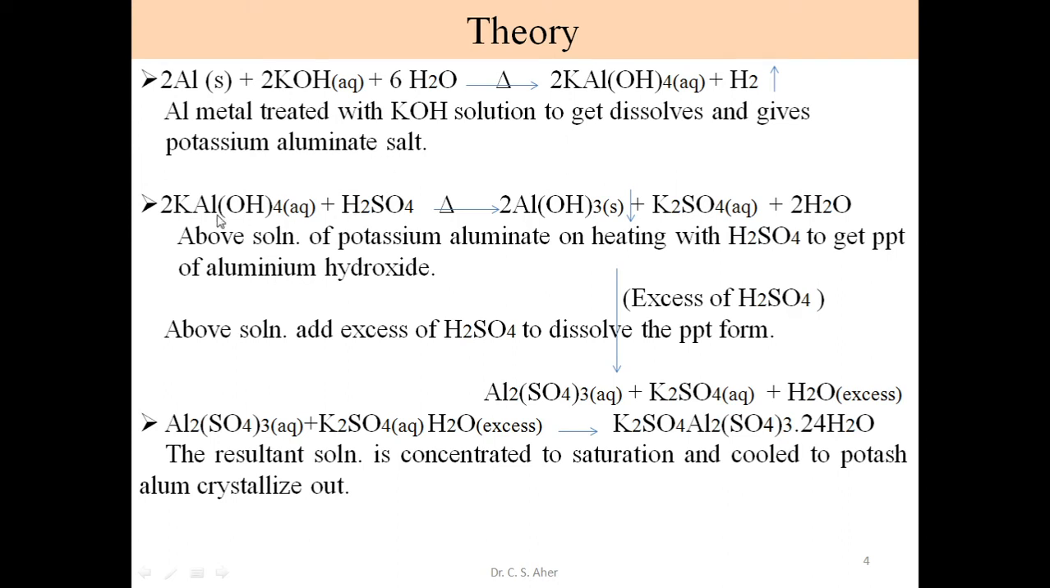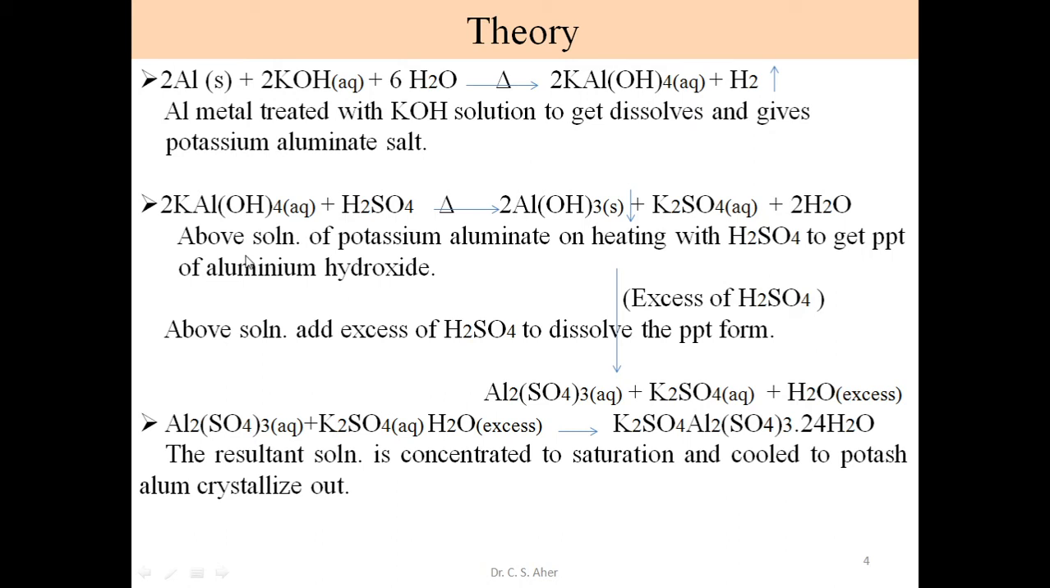Now in the second step, this potassium aluminium salt reacts with concentrated sulfuric acid. At that time, aluminium hydroxide gets precipitated. This solid, which is precipitated out in solution, indicates a solid. At the same time, there is a formation of potassium sulfate. This aluminium combined with hydroxide forms aluminium hydroxide. This potassium combined with sulfate forms potassium sulfate, which is soluble in aqueous medium, and water is there.